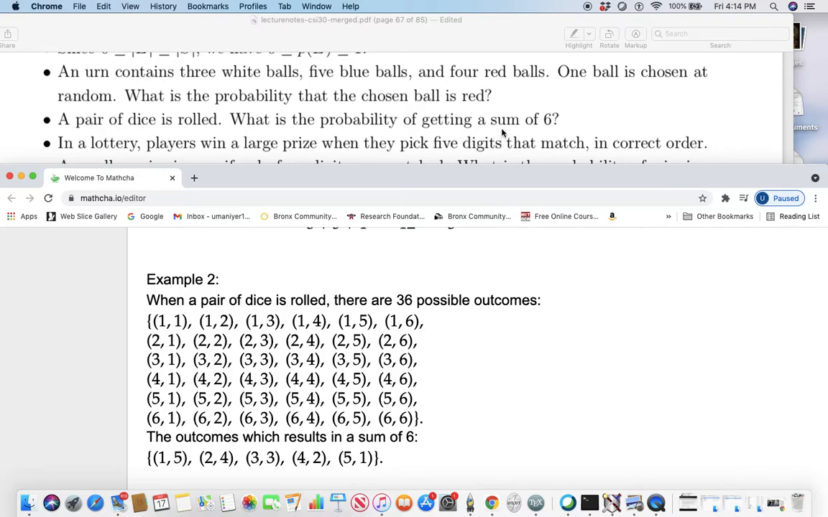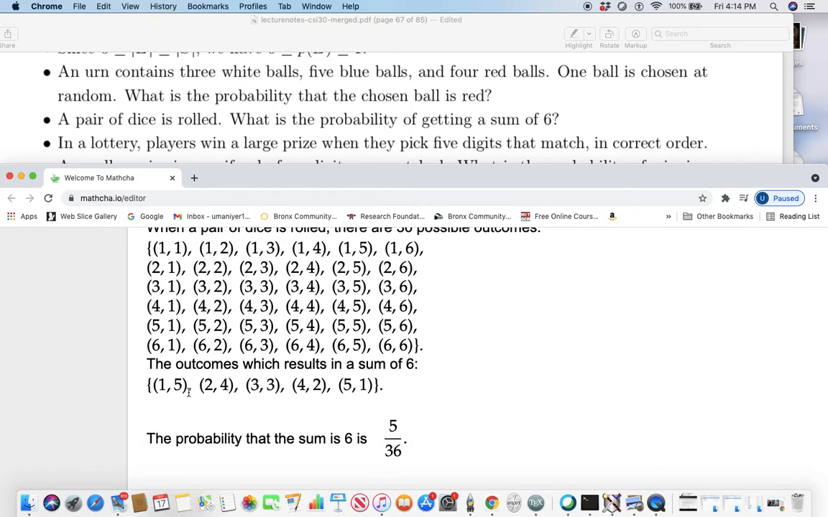We want to get a sum of 6. How do you get a sum of 6? 1, 5, 2, 4, 3, 3, 4, 2, 5, 1. These are the ways of getting a sum of 6. How many ways are these? 1, 2, 3, 4, 5. So there are 5 out of 36 options of getting a sum of 6. So the probability that the sum is 6 is 5 over 36.